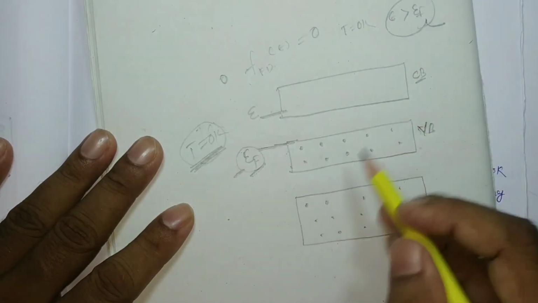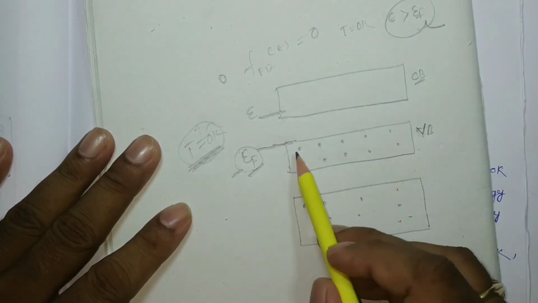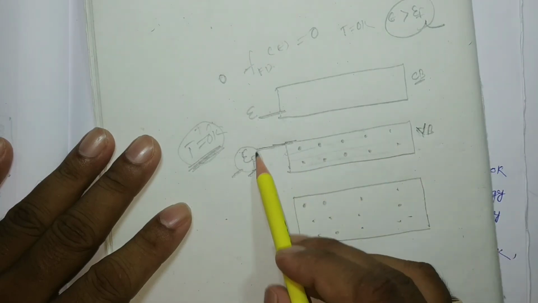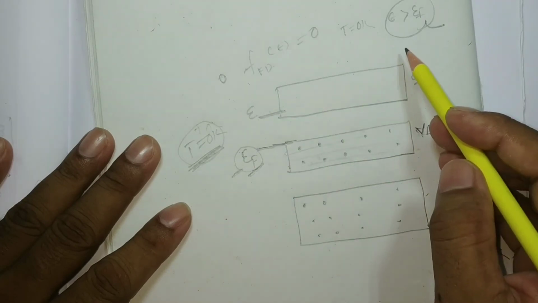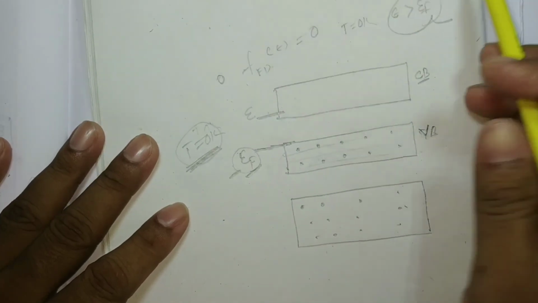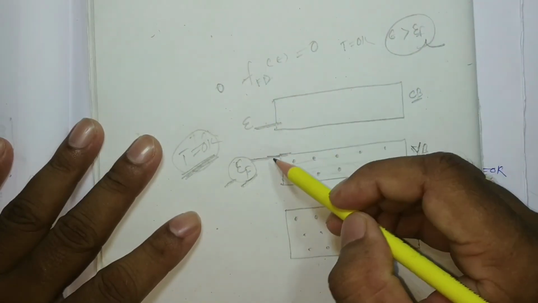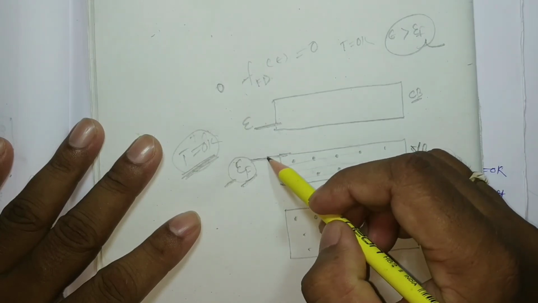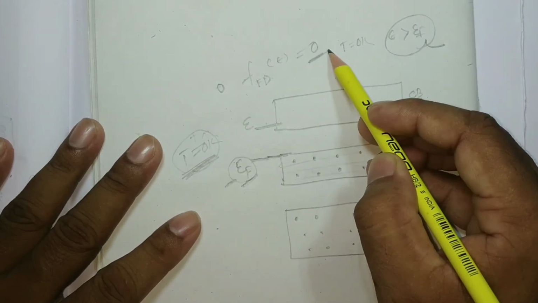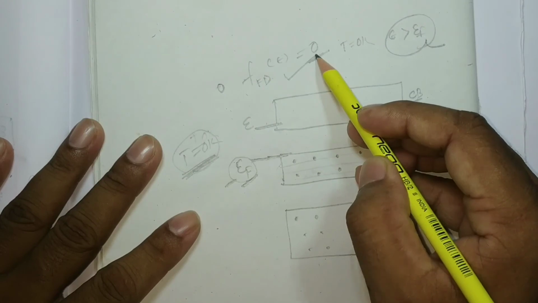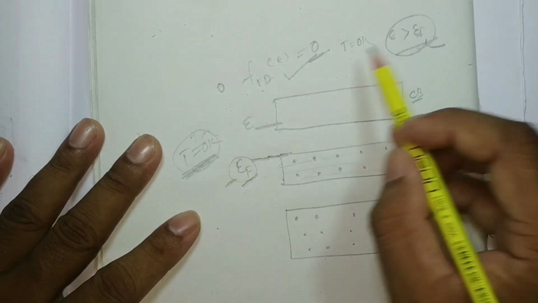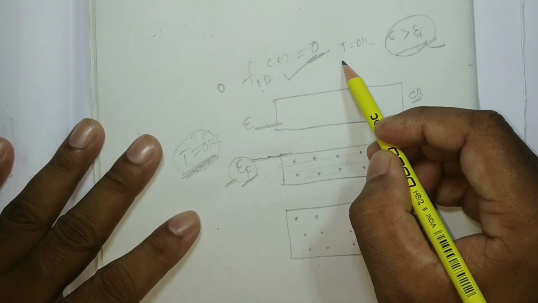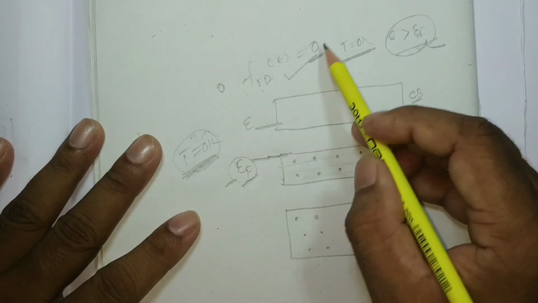That means all the energy levels below EF have been filled, but above this energy level is vacant. So the probability of finding the particle or electron above epsilon f will be 0. This is the meaning of that: the Fermi-Dirac distribution function above epsilon f at T equal to 0 Kelvin will be equal to 0.